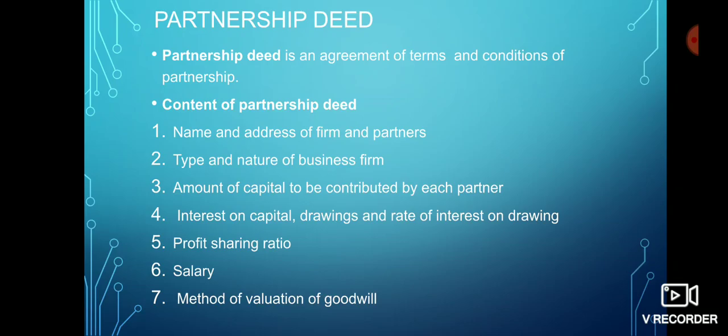The following are the contents of partnership deed. First of all, name and address of partnership firm and partners, type and nature of business of the partnership firm, their objective, amount of capital to be contributed by each partner in a partnership firm, interest on capital, drawing and rate of interest on drawing, profit sharing ratio, salary, bonus or commission, method of valuation of goodwill.